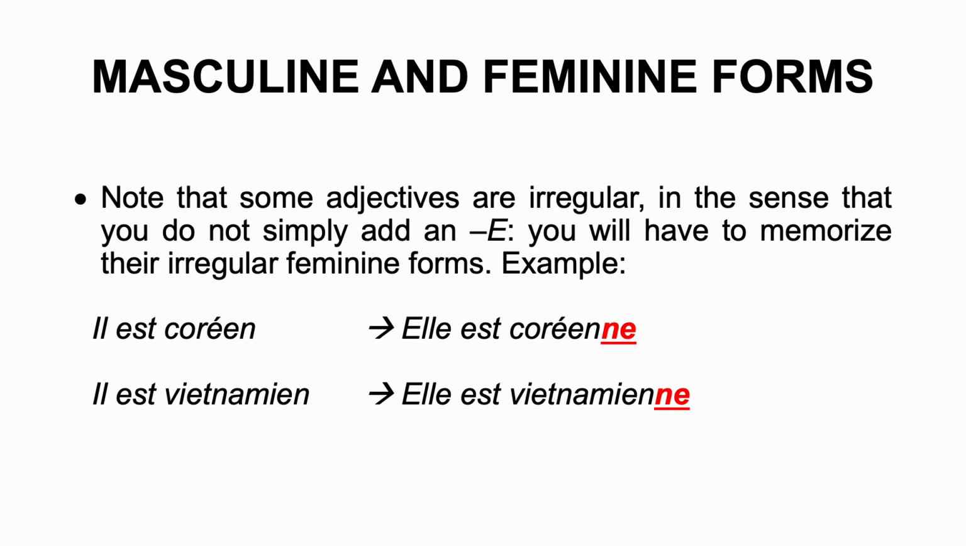Note that some adjectives are irregular in the sense that you do not simply add an E. So you will have to memorize their feminine forms. Here are two examples. Il est coréen. The feminine form of coréen is coréenne with two N and an E. Same thing, il est vietnamien. The feminine form will be vietnamienne with two N and an E.